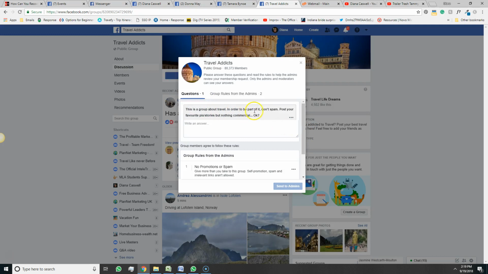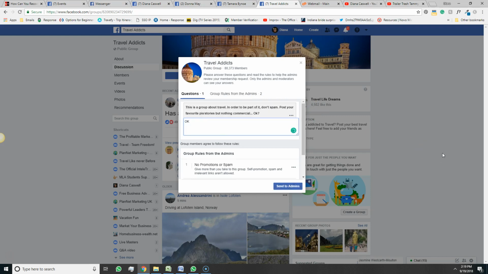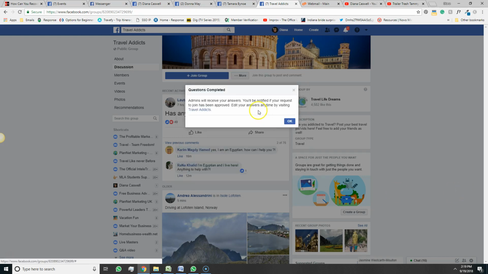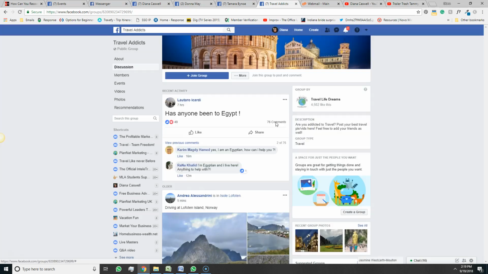This group is for travel. In order to be a part of it, don't spam, so definitely do not post any of your stuff in here. Post your favorite pics and stories, but nothing commercial. Okay, answer the question, and then send it. I'm going to say got it. Send to admins. Eventually they'll either approve or disapprove you.